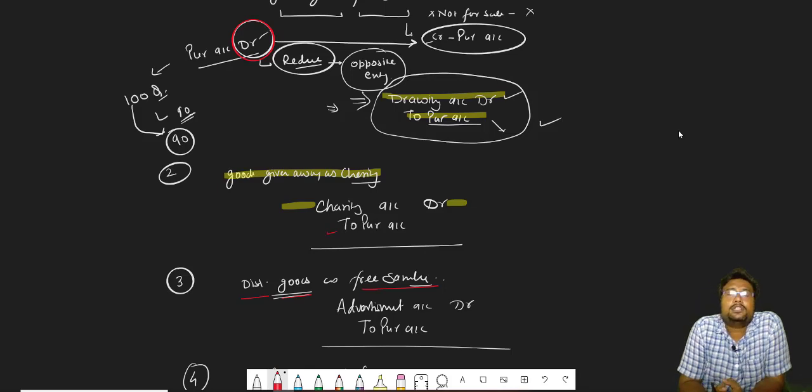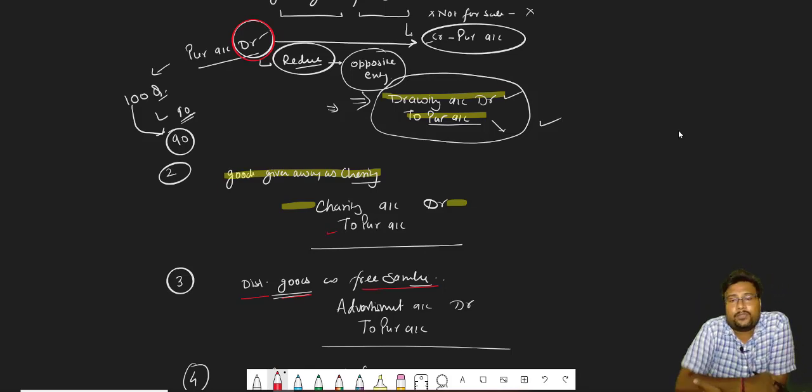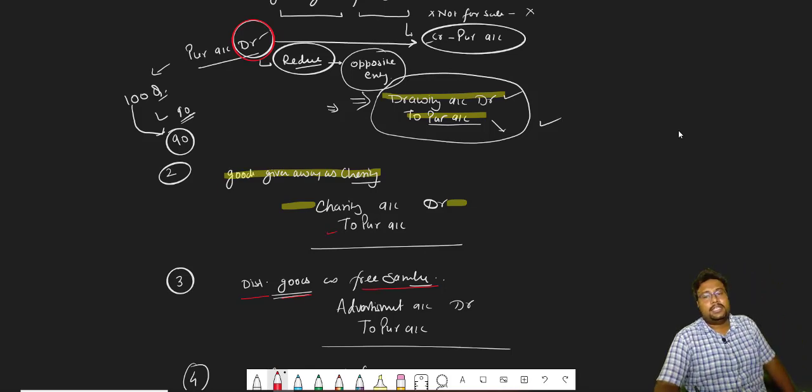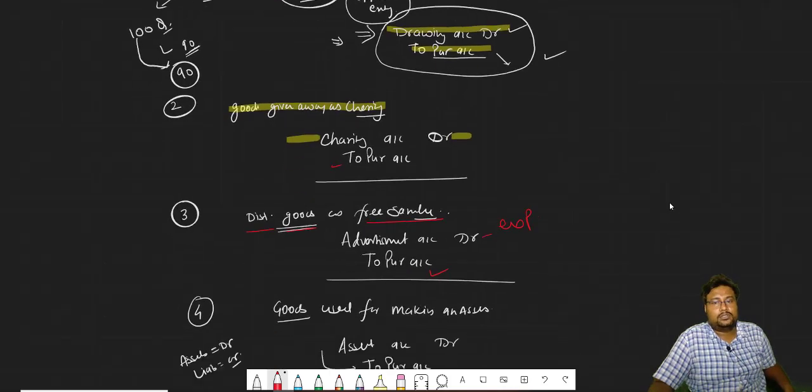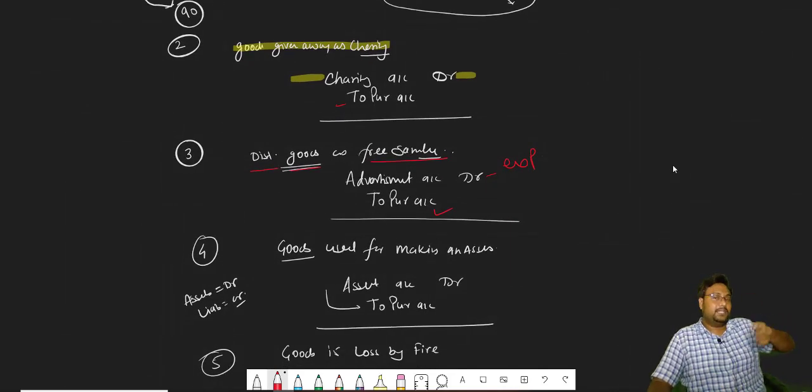That is distributing samples for free. So that is actually advertisement, and advertisement is an expense for the business, and all expenses are debit. And these expenses decrease our goods. And when goods decrease, not because of sale, it will be to purchase account. Remember this one also.